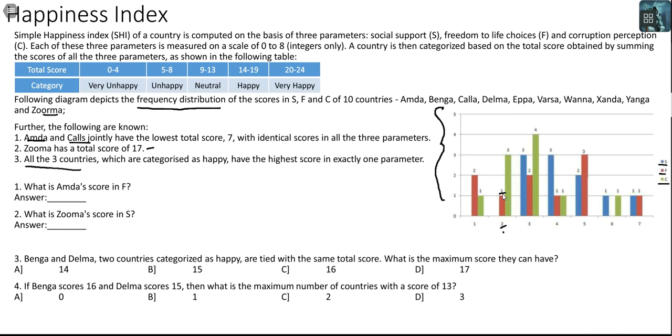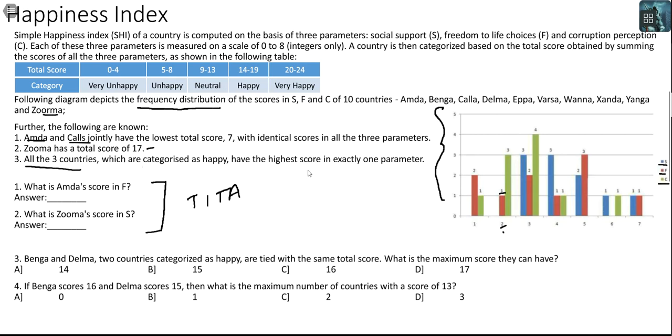Let's see what these questions talk of. In fact, before moving to that, can you also see these two are theta questions, which is a hint that you will definitely have one unique answer coming out here. Even if there are cases, whatever is true in one case would be true in the other case as well. Then you have 2 questions, Benga and Delma. We'll take care of this later. Additionally, the other thing to notice is you have information about Amda and Kala, you have information about Zuma, and you have all the 3 countries which are categorized as happy.